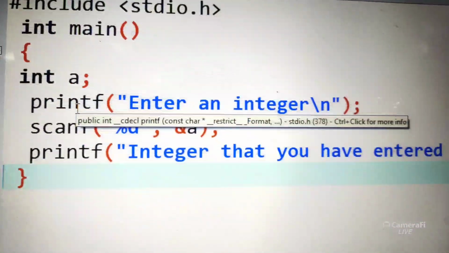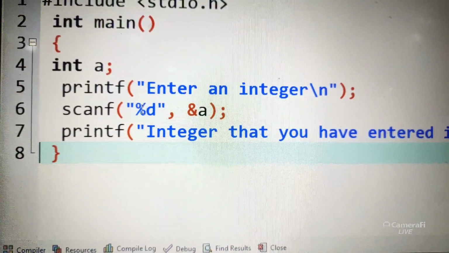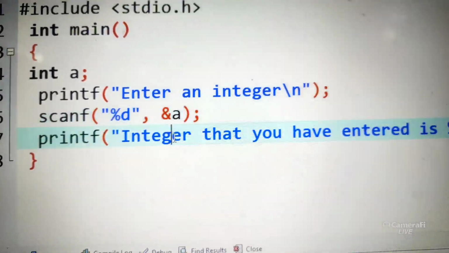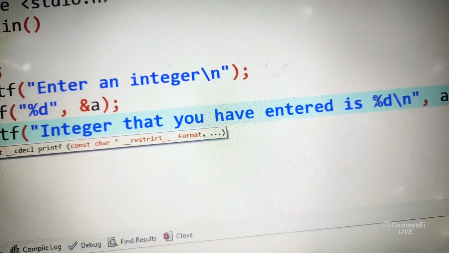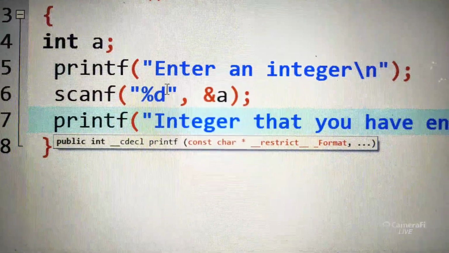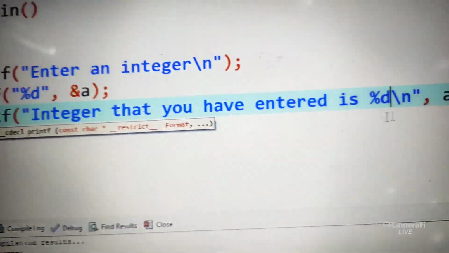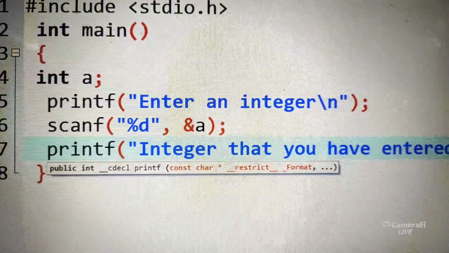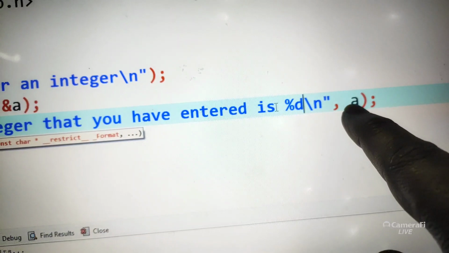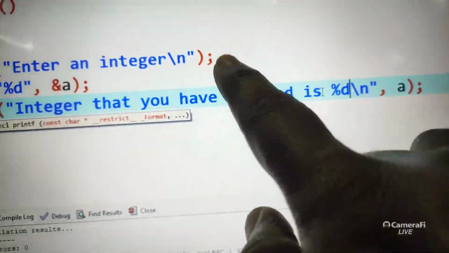Observe the program once, both scanf and printf. I'm using %d. To read an integer you require %d in both scanf and printf, and while printing also a should be printed as an integer. It printed 11.5 as the integer 11. So in scanf we should use %d with a. Printf can print the message and can print the variable. The value of a is going to be printed after the comma, in place of %d. Backslash n means the cursor will move to the next line.